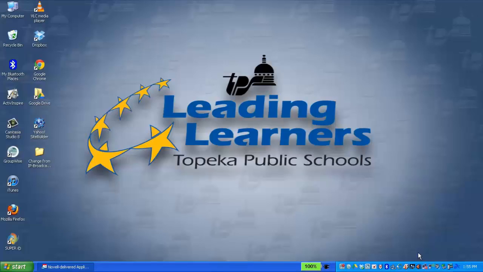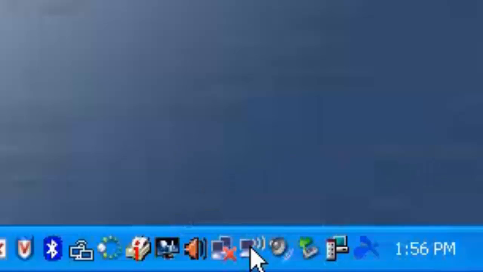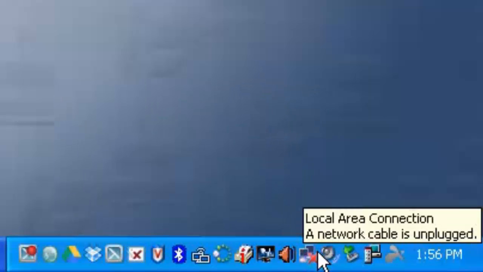This video is going to show you how you can shut off the wireless adapter for the laptops and the all-in-ones. You go down to the system tray and you right click on the wireless icon and you click Disable. When it's disabled, it will go away, or it might have a red X like the local area network connection has here. That's how you shut it off.